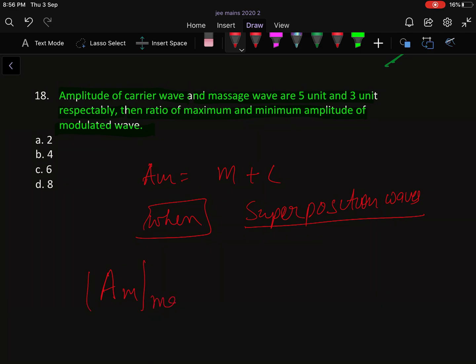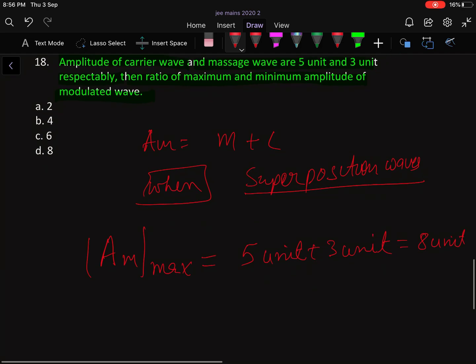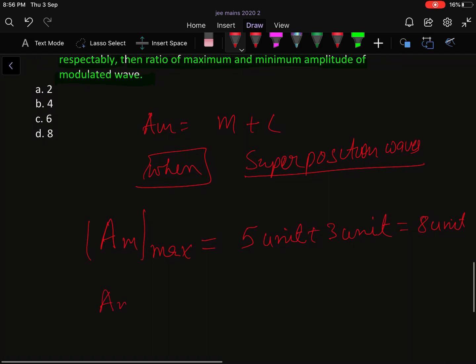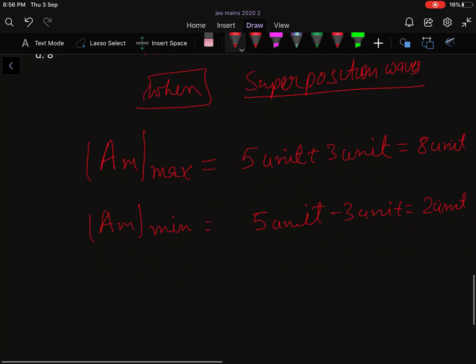So for maximum modulated amplitude, omega is the same and phase difference is 0, so it becomes 5 unit plus 3 unit. This is in phase, that will be 8 unit. And if they are out of phase, then it will be minimum and they must be subtracted. So 5 unit minus 3 unit equals 2 unit.